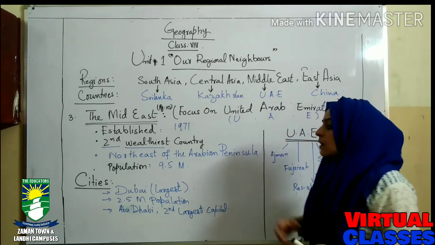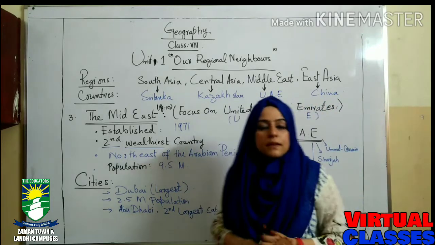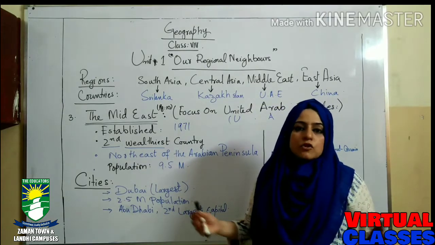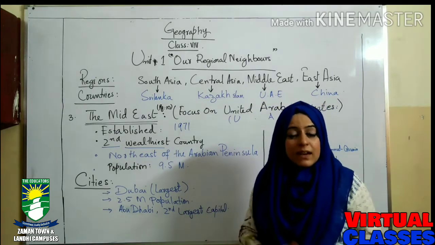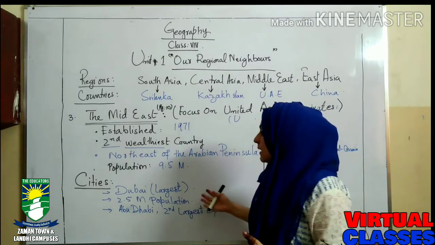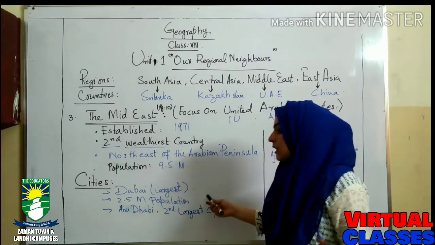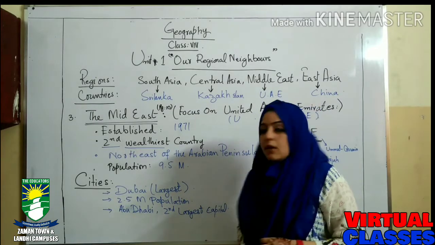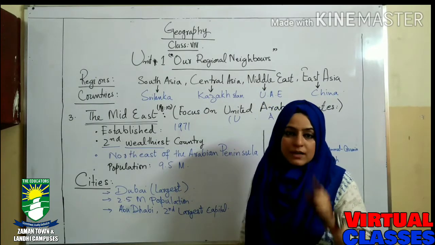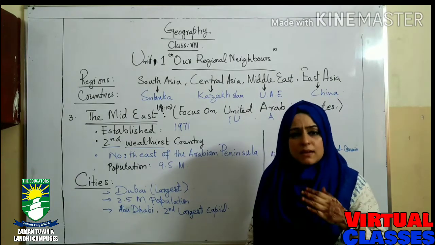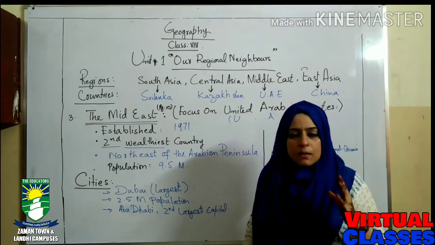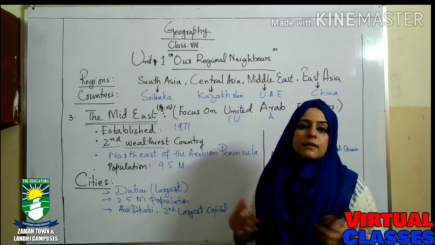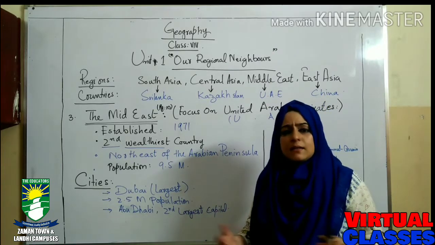Clear? If we talk about the cities of UAE, Dubai is the largest one. There are lots of job opportunities there. It is a well-developed, well-advanced city with a population of about 2.5 million. The capital of UAE is Abu Dhabi. First is Dubai, and Abu Dhabi is also an advanced and developed city in terms of infrastructure, job opportunities, and more.